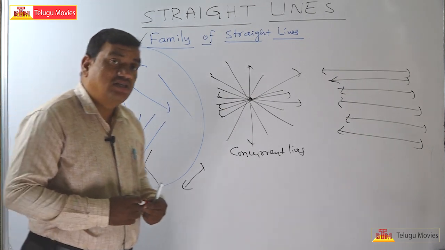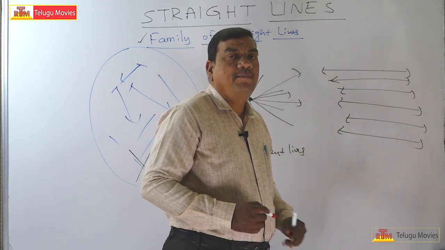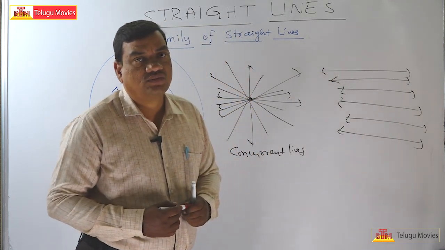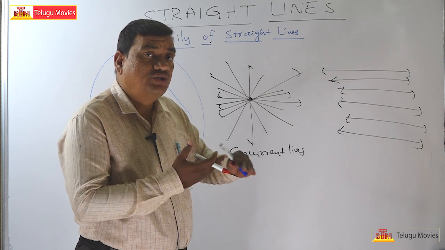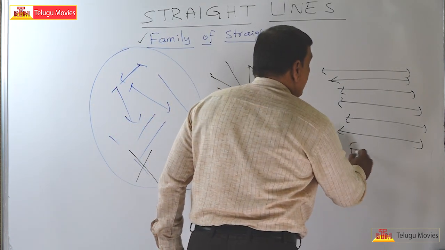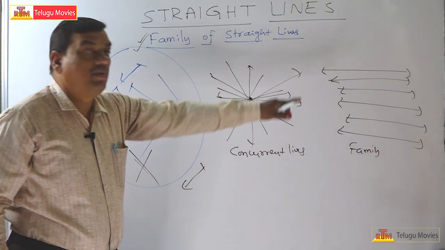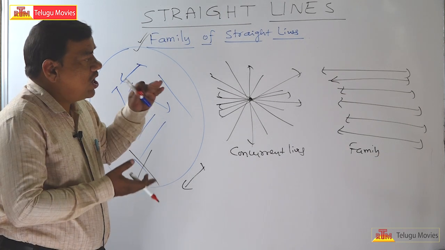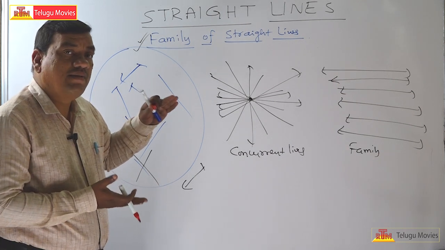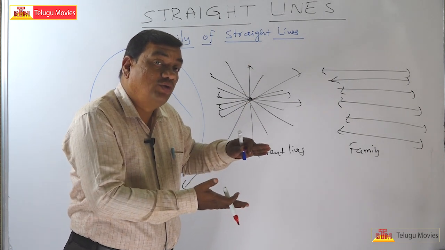Coming to the third set of lines, all lines are parallel to each other. So these lines are also called a family of lines. Why? Because all have the same common property. What is that common property? All are parallel to each other.